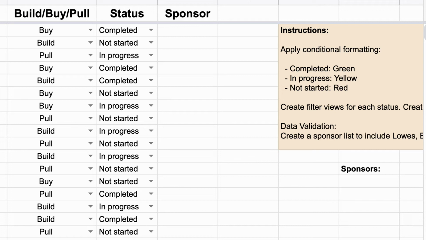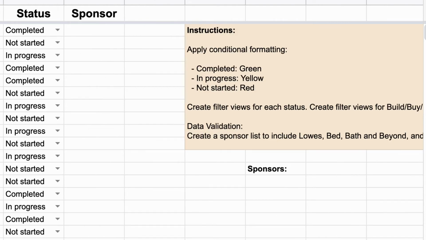Create a filter view. I'm going to move the screen over here a little bit. Create filter views for each status. So remember those filter views? We just did that. So I want a filter view that says, show me completed. Show me what hasn't been started. Show me what's in progress. I also want you to create a filter view for build, buy, and pull. Okay? I want to know, what do we need to buy? What do we need to build? What do we need to pull?